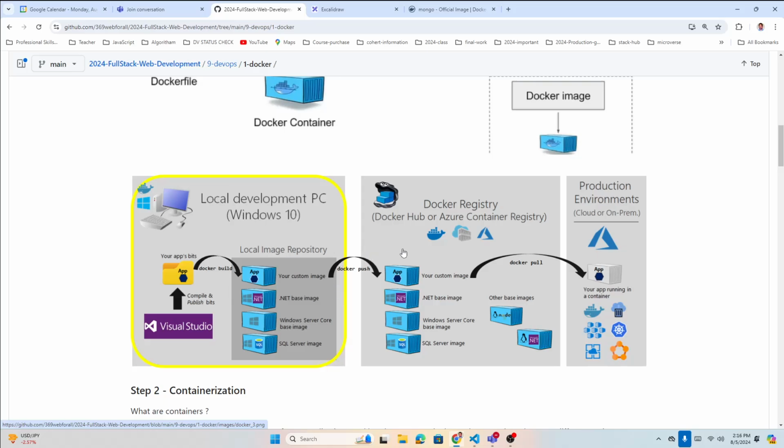You can push it to a Docker registry. See, Docker Hub is not the only registry, okay? There are many, like Docker Hub or Azure Container Registry, maybe Google has Google Cloud Registry, something like that. So there are many different registries, but our job is to just focus on Docker Hub.